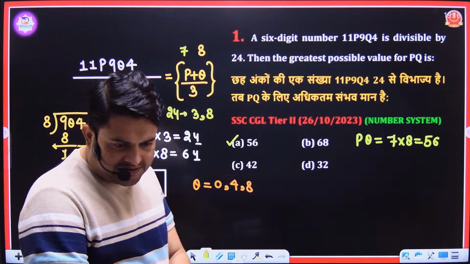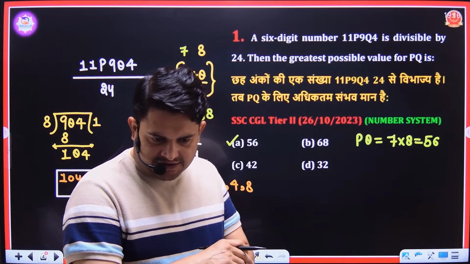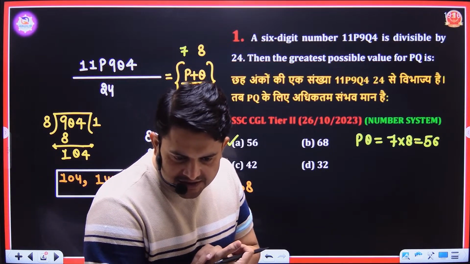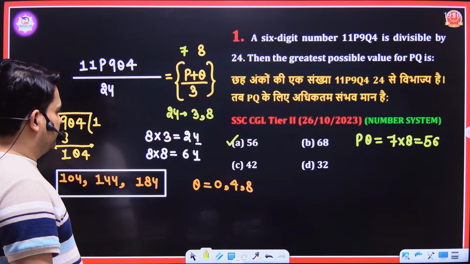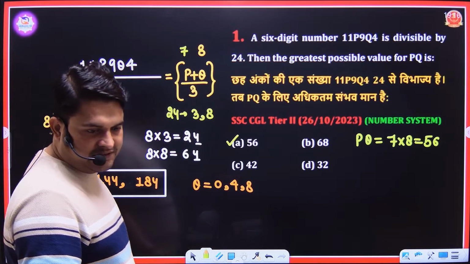Option C is not the answer, na? 56 is the correct answer. Mr. Vamsi K, 56 is the correct answer here. Why 42? Can you please tell me?